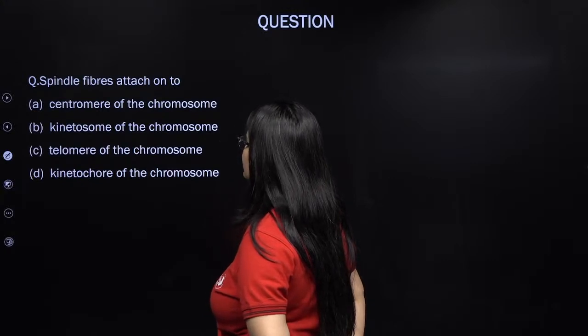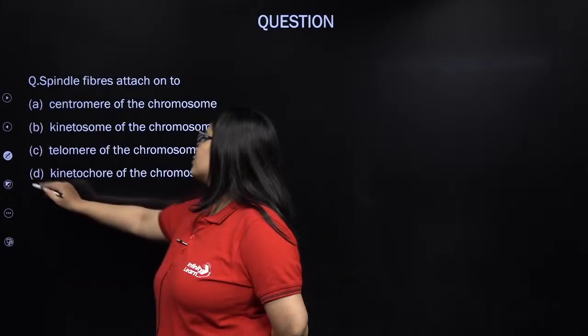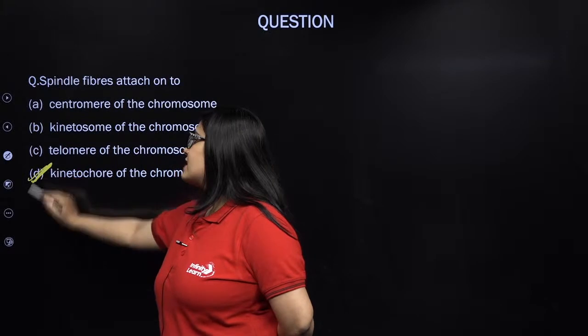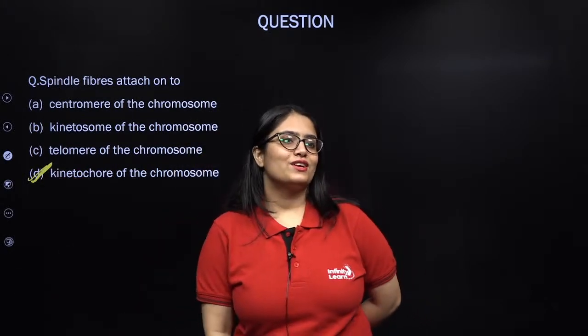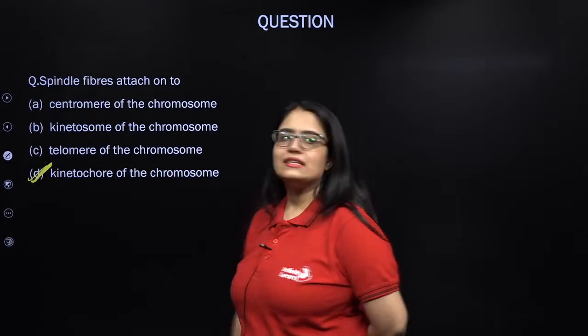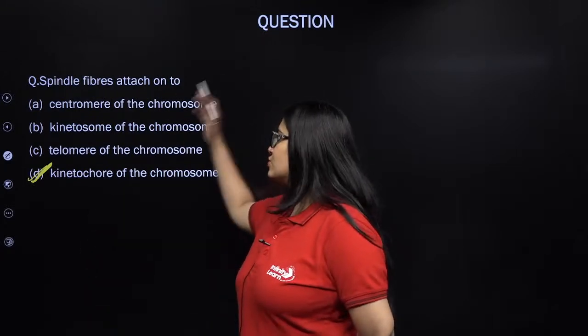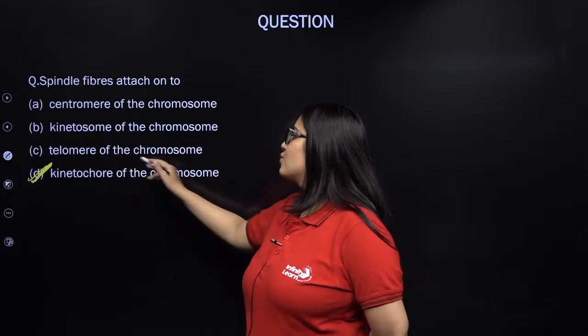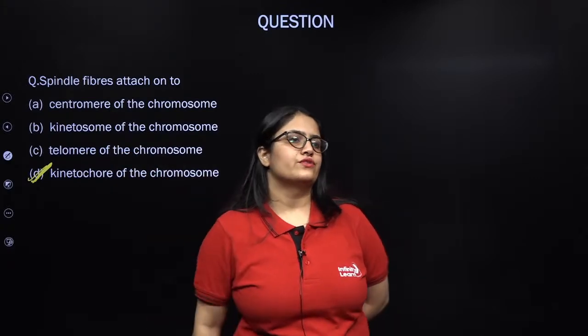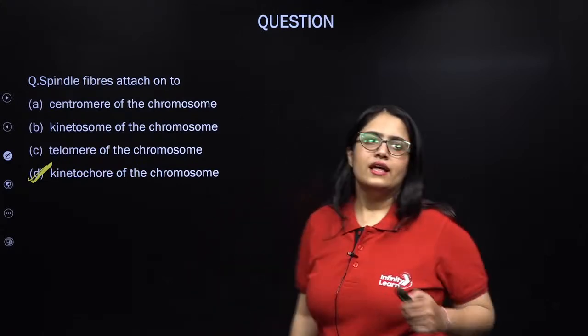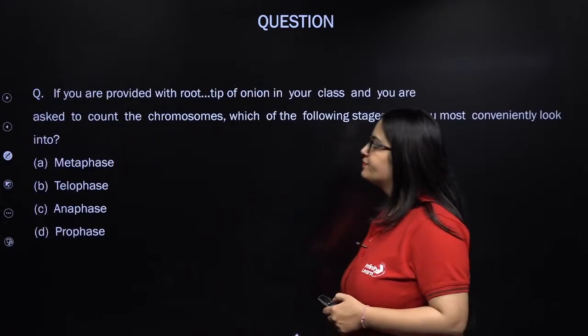Spindle fibers attach onto the kinetochores of the chromosome. Hello uncle, very warm welcome to the class. Excellent. So they attach to the kinetochores of the chromosome. Kinetochores are the structures that are present over the centromere. Excellent. Let's see another question then.